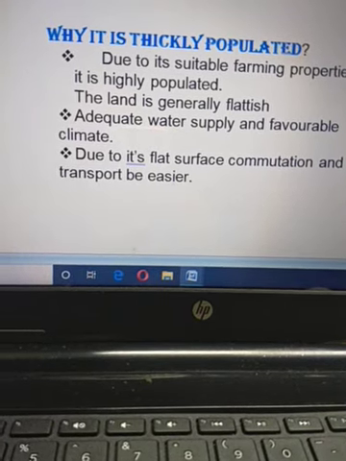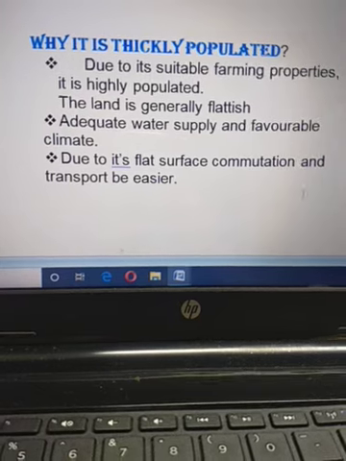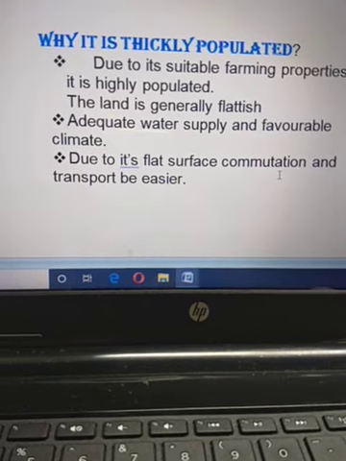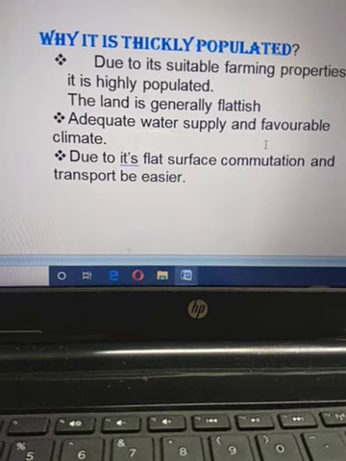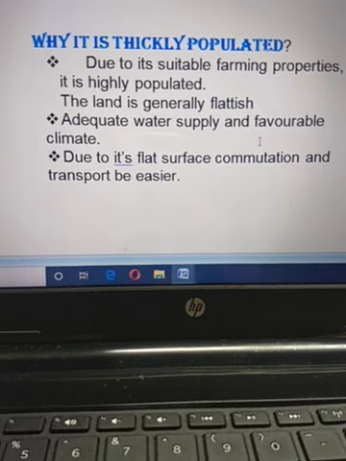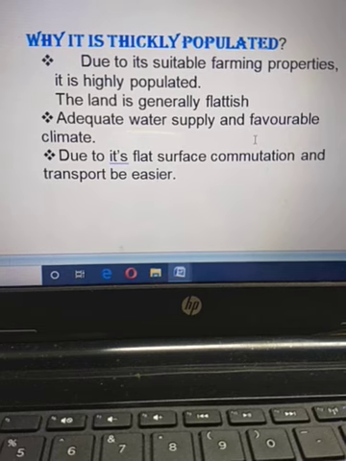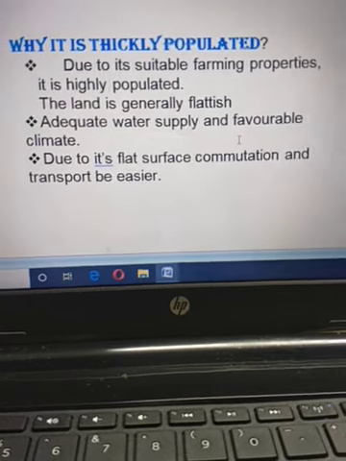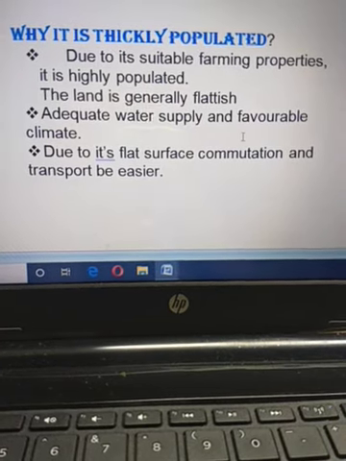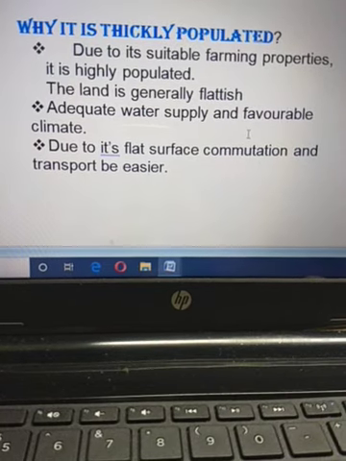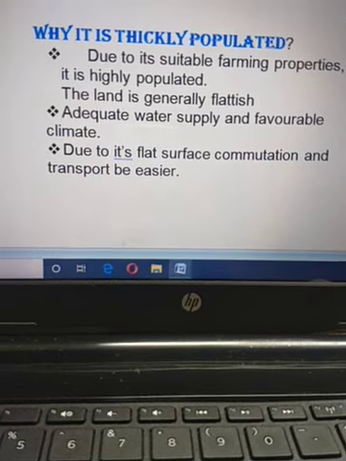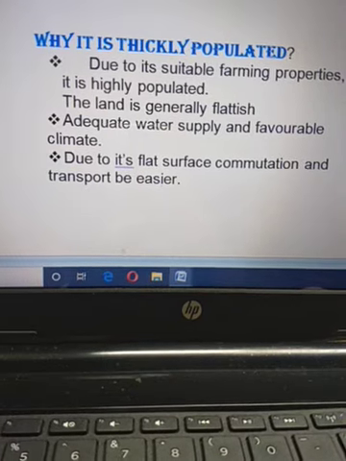And due to so many rivers that originate and flow through the plain area, we can easily get a huge amount of water. And next one, due to its flat surface, we can easily move from one place to another. We can easily communicate with each other, and the transportation system is also easier here. Fine.